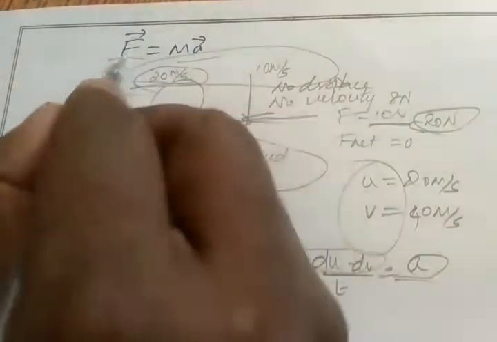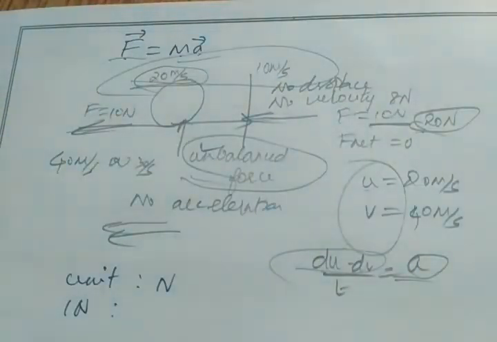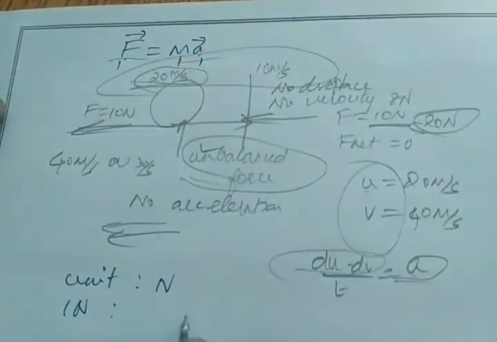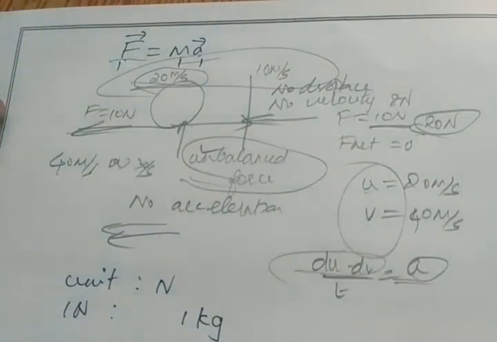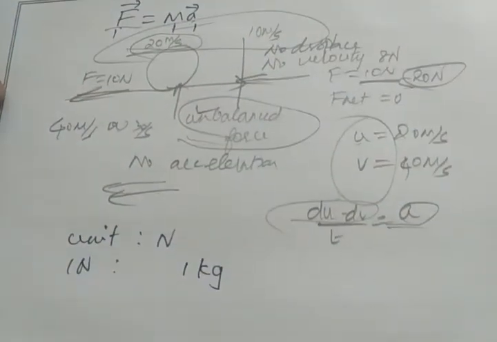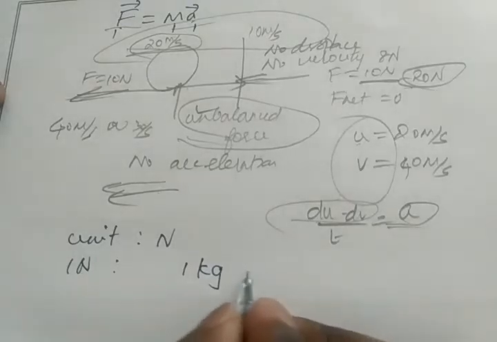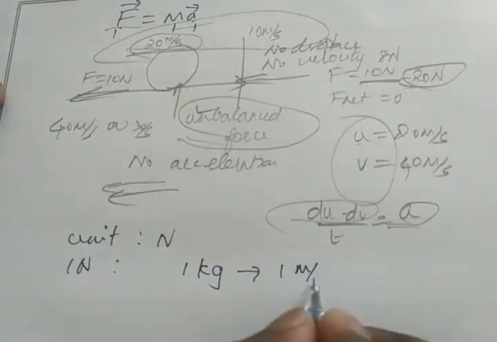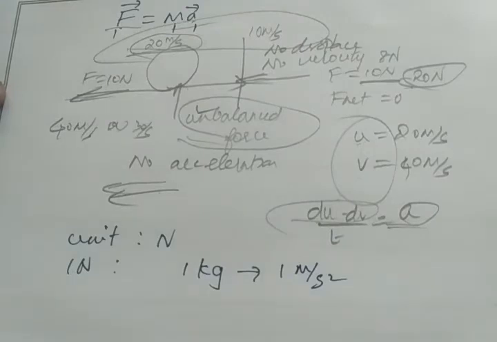Simple. Substitute 1 for this equation. We get the answer of 1 Newton. So 1 Newton means substitute 1 here and substitute 1 here, 1 here. So 1 kilogram of mass tends to move with 1 meter per second square of acceleration. Right?